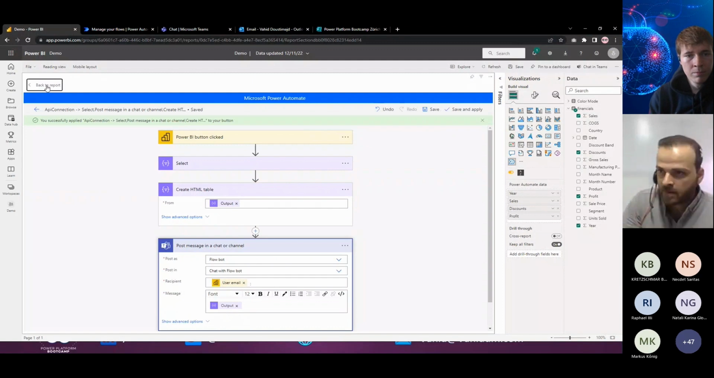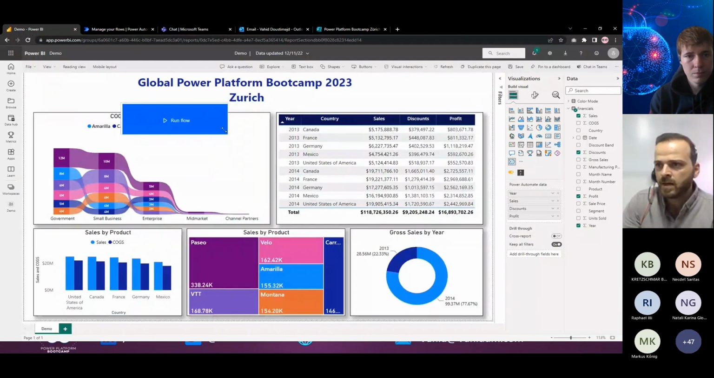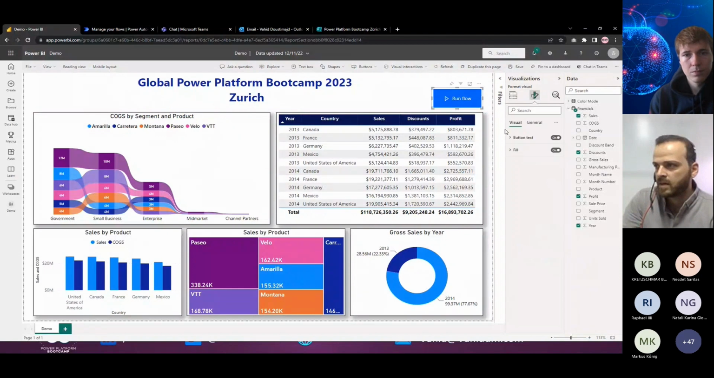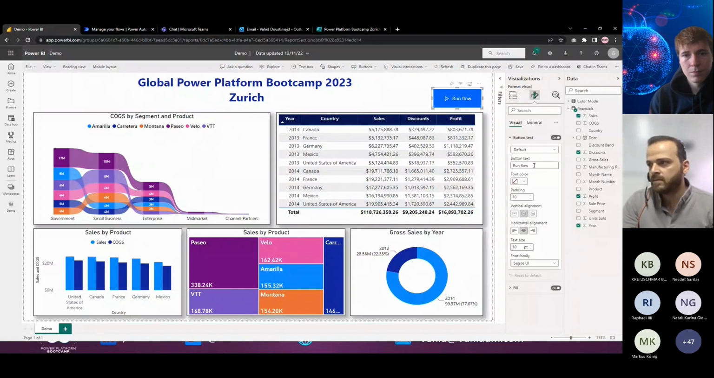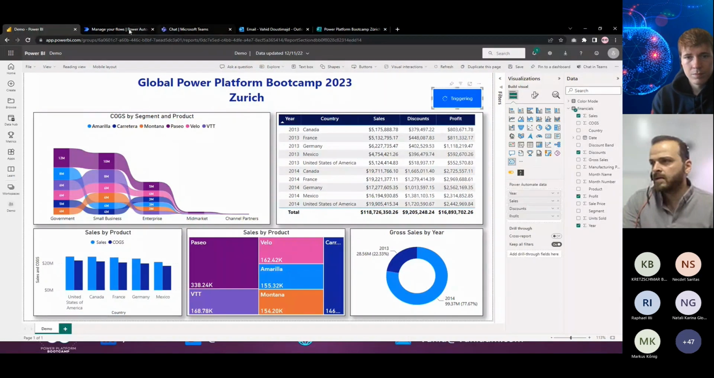Back to the report. So now the shape is different. It's like a button. So here I will make it a little bit smaller. You can change the information on here. You can change that run the flow here to say press to get data, for example, and then you can change the color and modify that. So let's test it. I will click on this one, that will trigger.